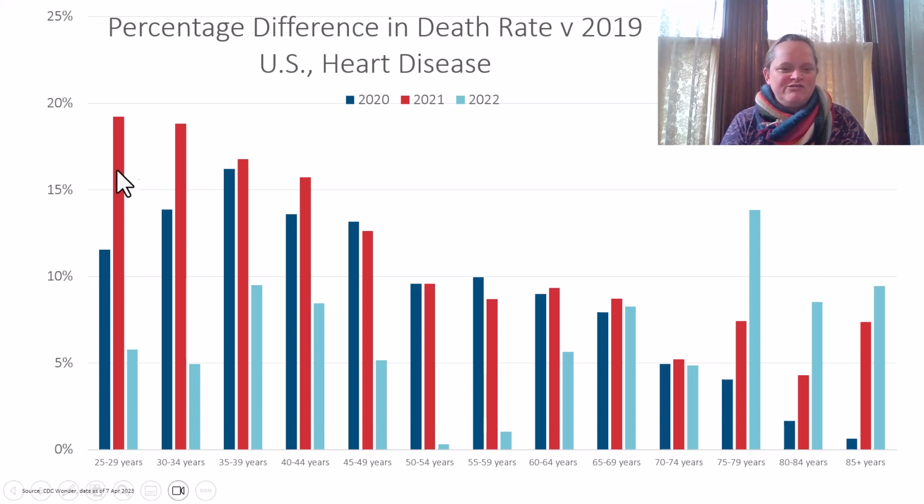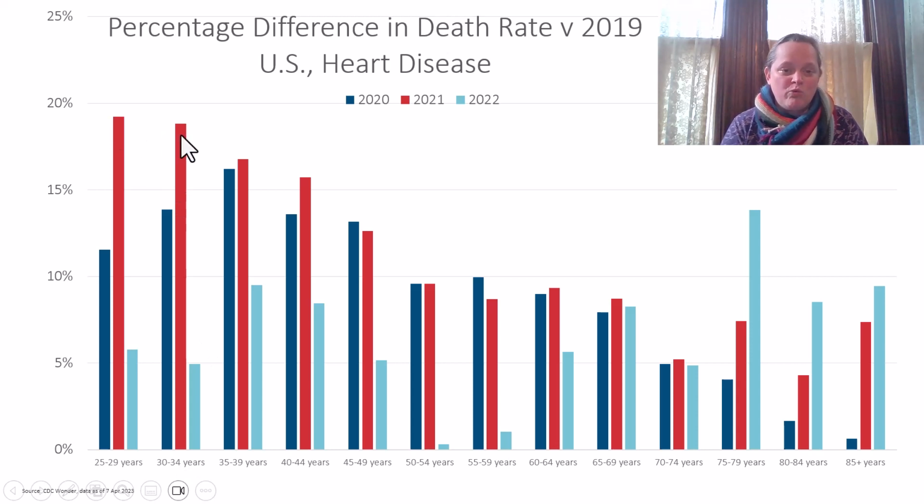So what we are seeing here, take a look at what these relative changes look like. The dark blue is 2020. And look at what the top of this scale looks like. The max is at 25%, but my highest bar is for the youngest adults, for 25 to 29-year-olds, and it's just under 20%. So for 25 to 29-year-olds, 30 to 34, and that's in 2021.